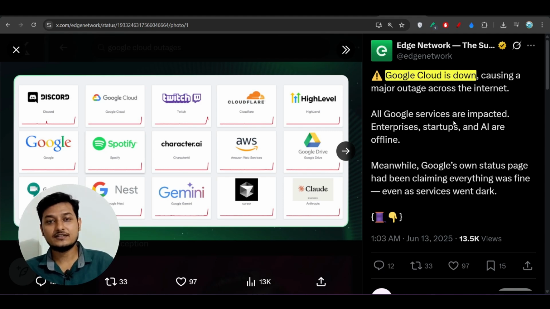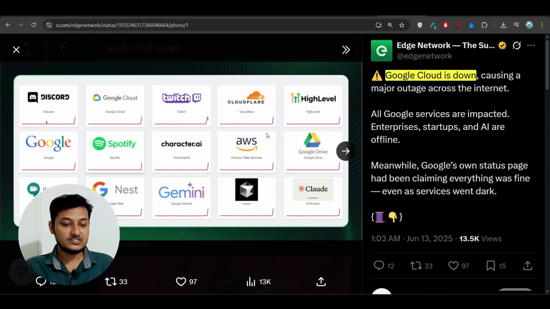So yesterday this Google Cloud service was down and we have seen this type of picture on Twitter or over the internet, that those who have used the Google Cloud service went down. Here you see Discord, Spotify, Cloudflare and Cursor, AWS. All of these companies who have used this Google Cloud service went down.